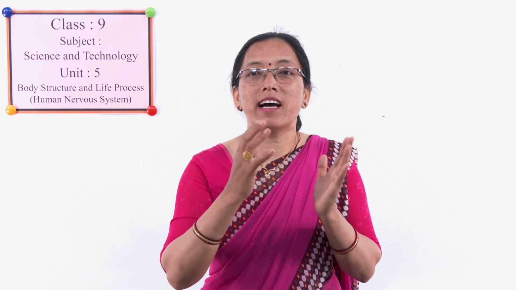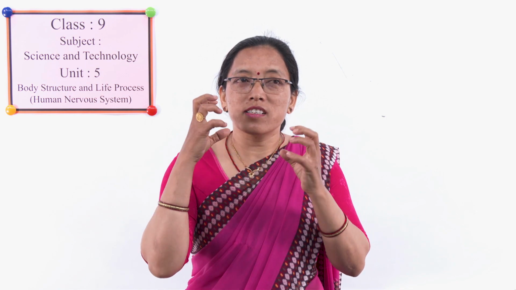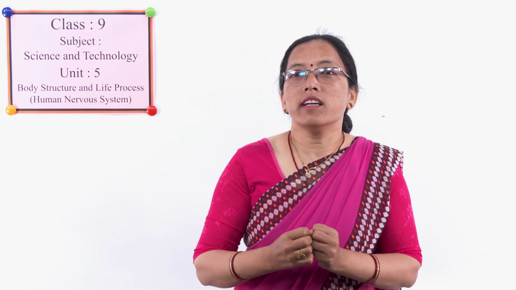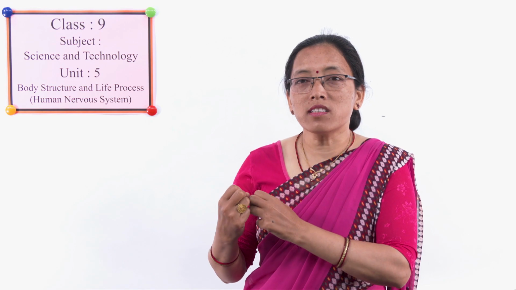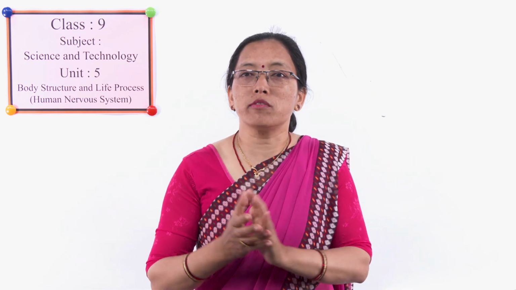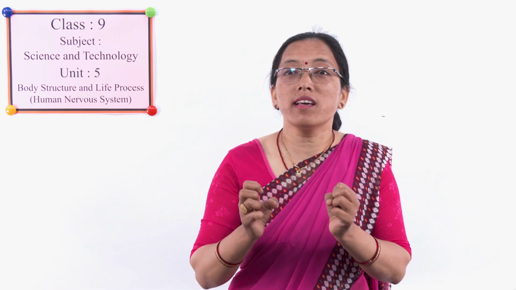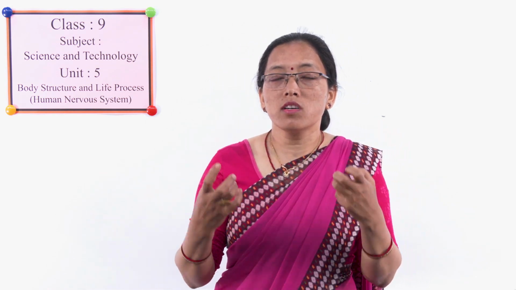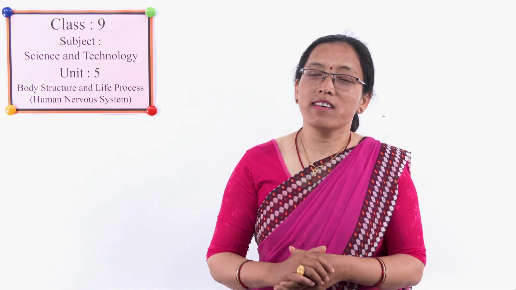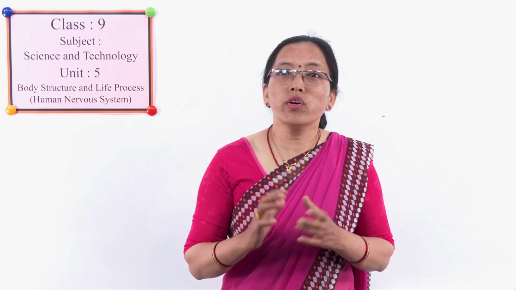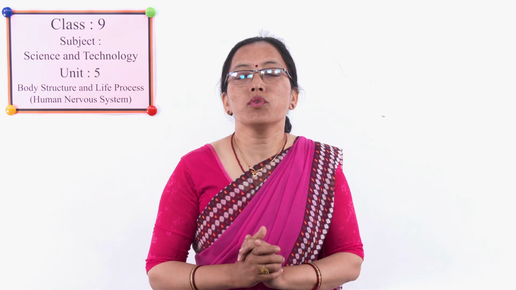That means they are connecting the sense organs with the central part of the nervous system. So, which system is enabling us to know about our surroundings? Can you guess now? Yes, it is the nervous system. Today, we are going to discuss this human nervous system.